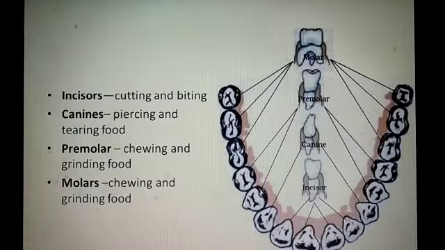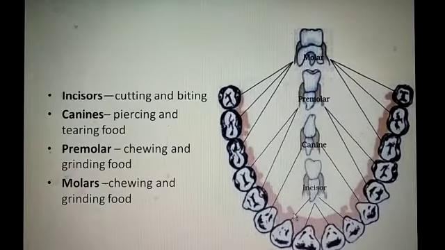Cutting and biting. The next 2 are canines. Then the next 2 on both sides are premolars, for chewing and grinding the food. And the last three teeth on both sides are molars. The work of molars is also chewing and grinding.